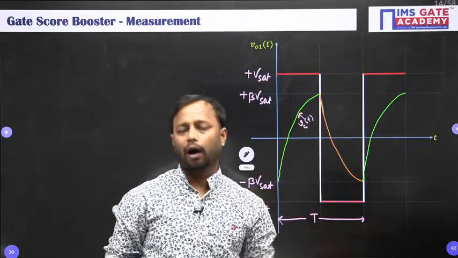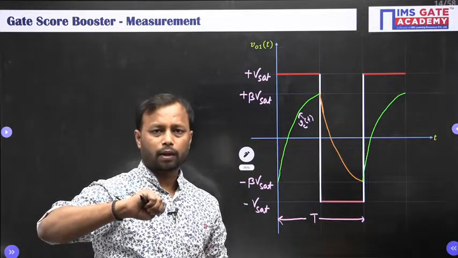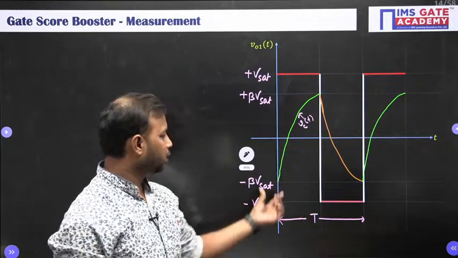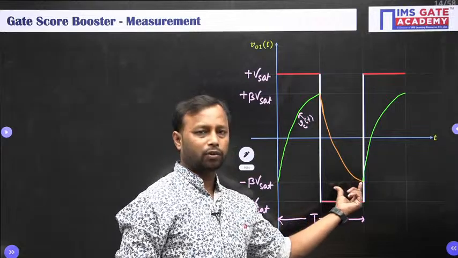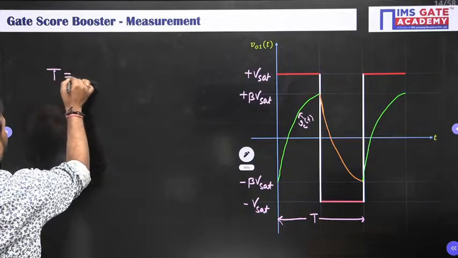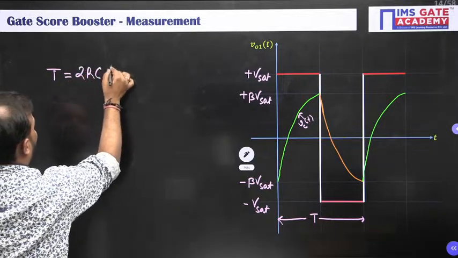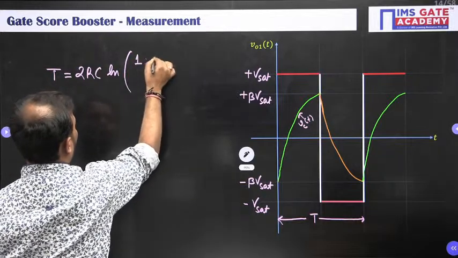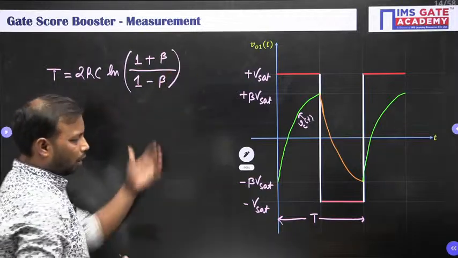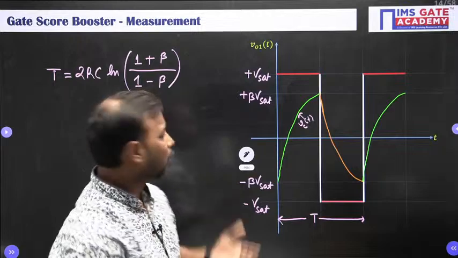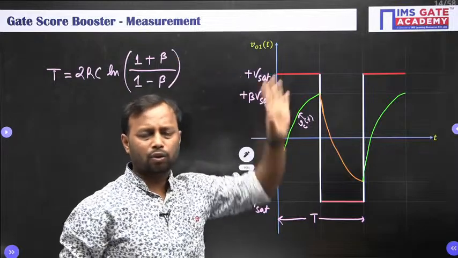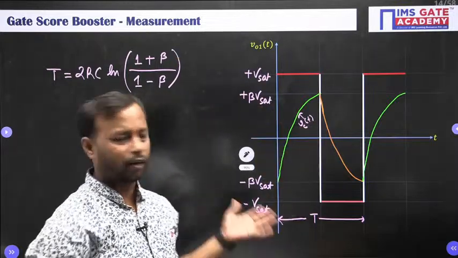So that is what I told you, that the charging and discharging is not in our hand, it is fixed. So it is charging for a fixed time, and again it will discharge for a fixed time. So what is this total time period T? I am skipping the derivation part. So T is 2RC natural log of (1 plus beta) upon (1 minus beta). In some subjects you may use this expression, but in our case this T is not at all required. But anyway, for the sake of convenience, I have written it.